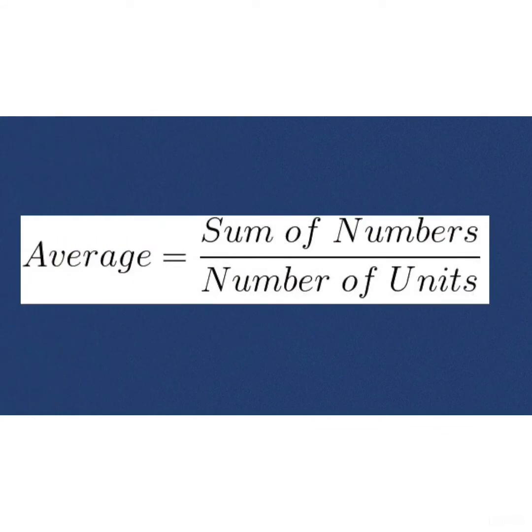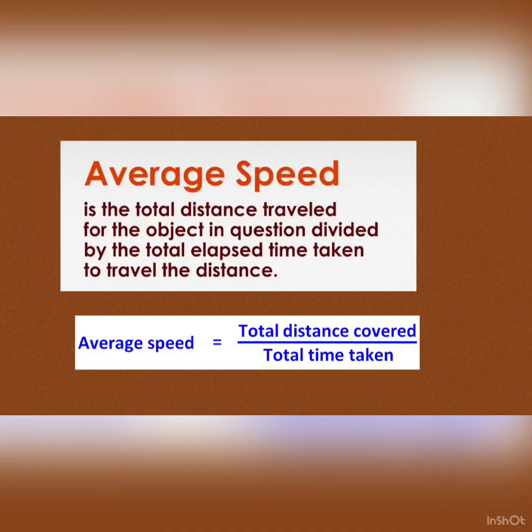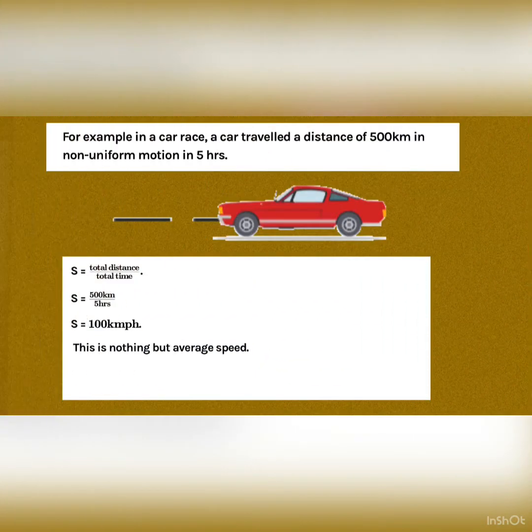Formula for that is sum of numbers over number of units, and average speed is defined as the total distance traveled by the object in question divided by the total elapsed time taken to travel the distance. Formula for that is total distance covered over total time taken.